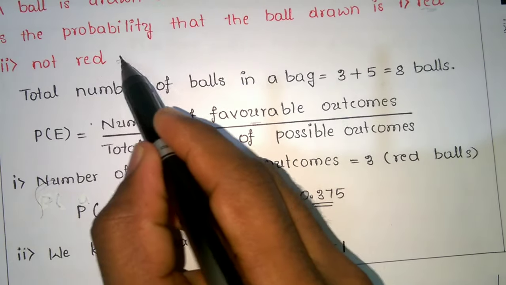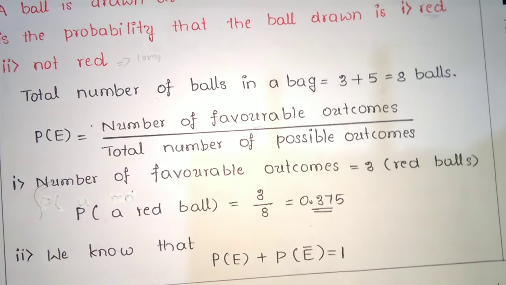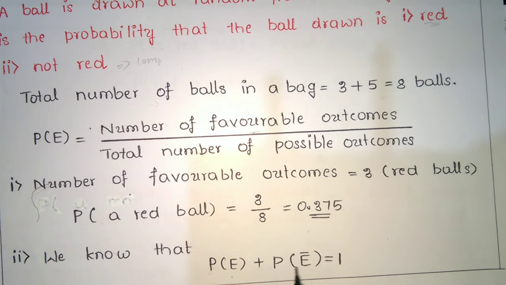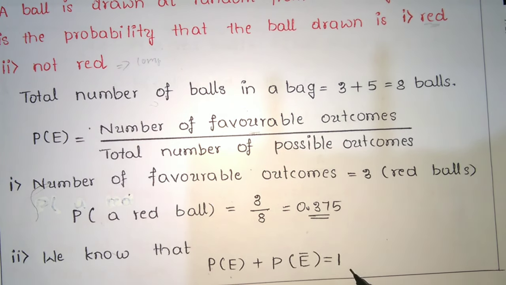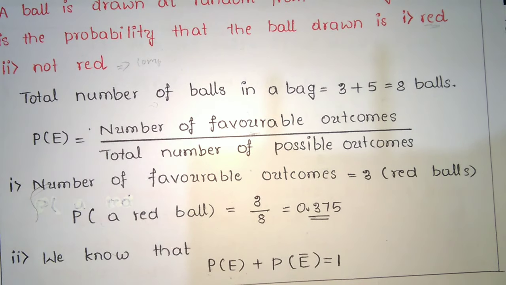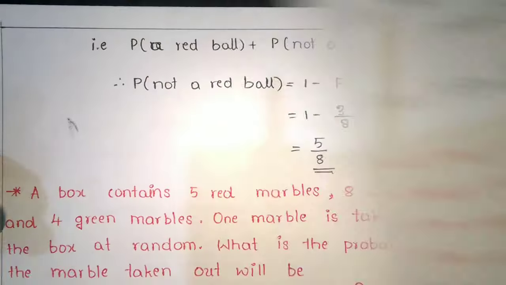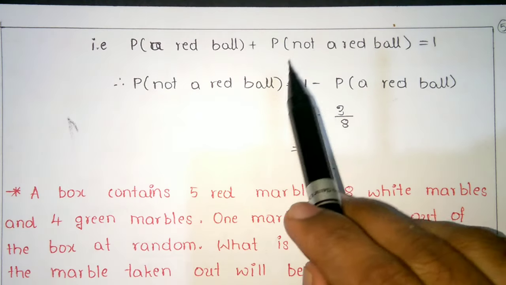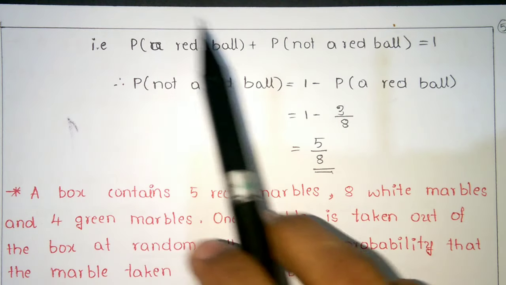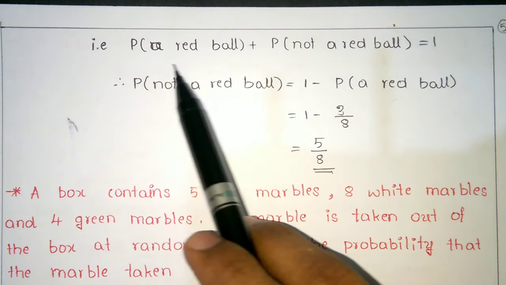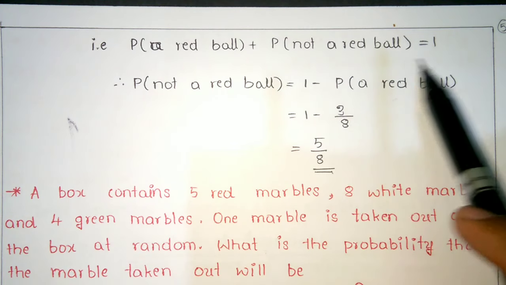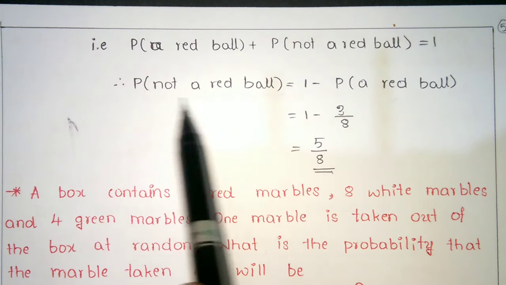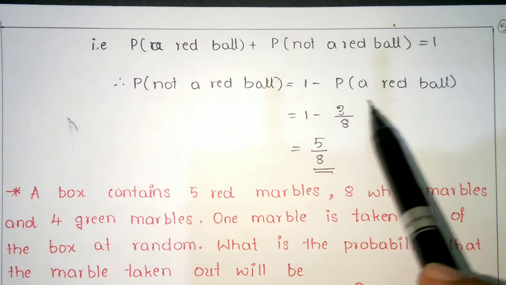We know the second question is about a not red ball, so it is the complementary event. From the definition of complementary, P of E plus P of E bar, or P of not E, is equal to 1. That is, P of a red ball plus P of not a red ball is equal to 1. You just adjust the formula: P of not a red ball is equal to 1 minus P of a red ball.